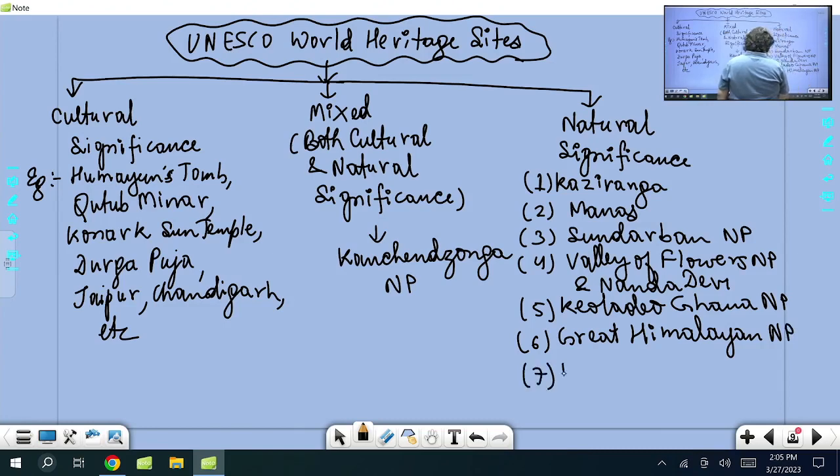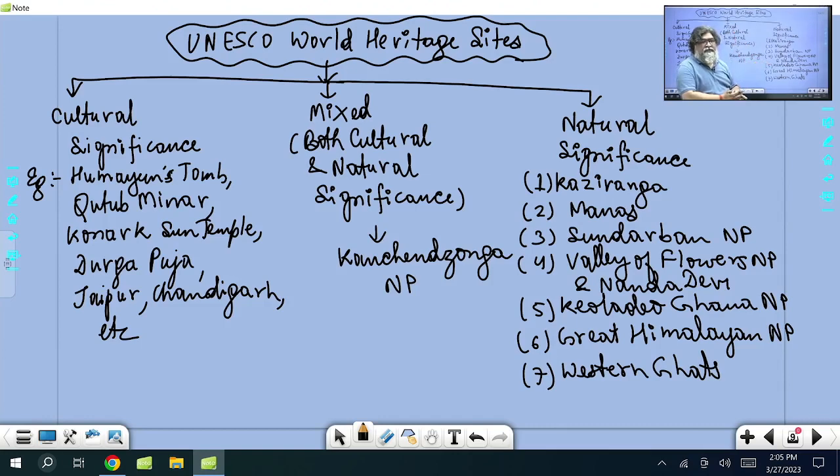Then the entire Western Ghats, right from the border of Gujarat to Maharashtra, Goa, Tamil Nadu, Karnataka and Kerala, six states, have been declared a natural site. These are natural sites. Again factual. Heritage means old, coming from a long time.